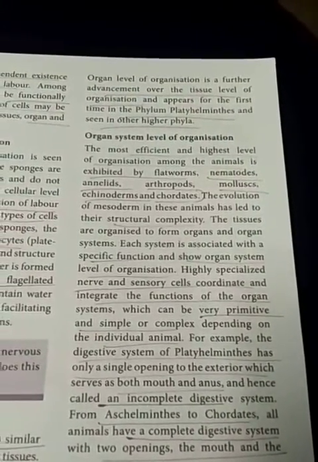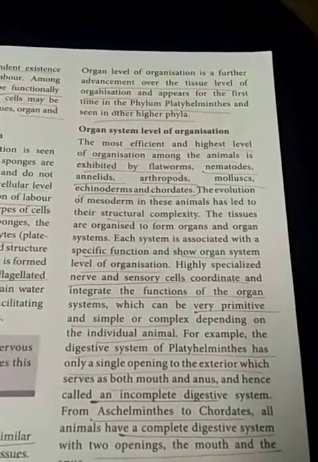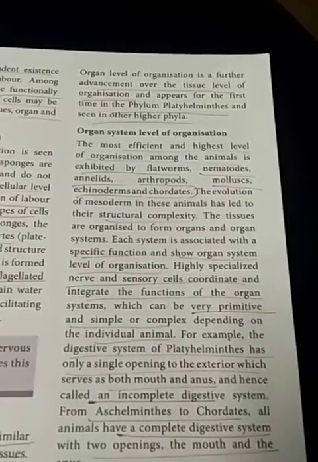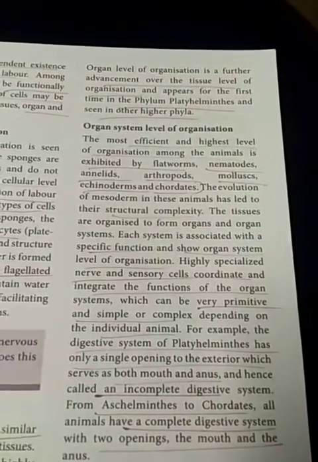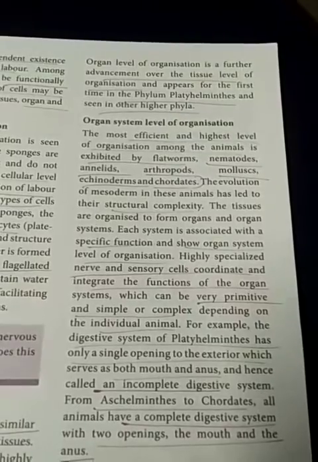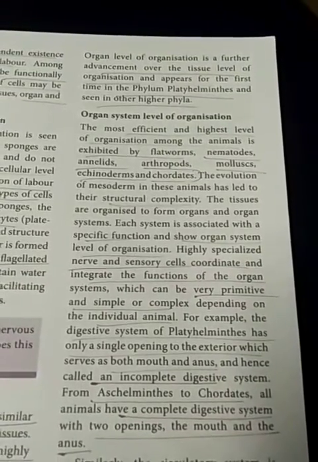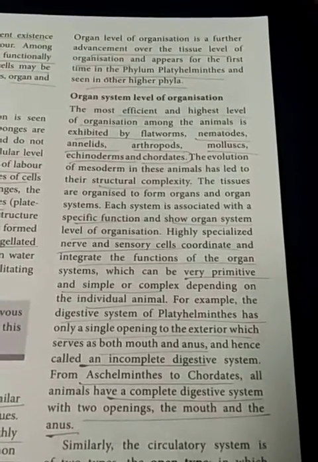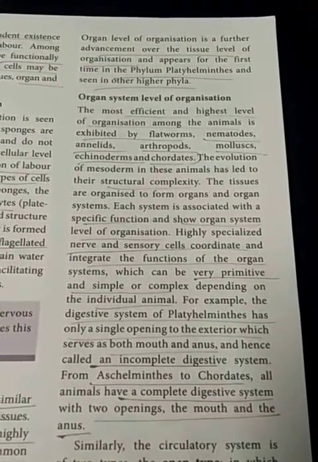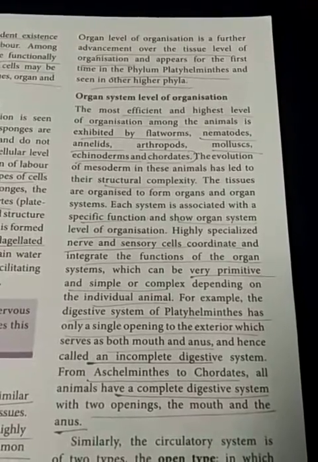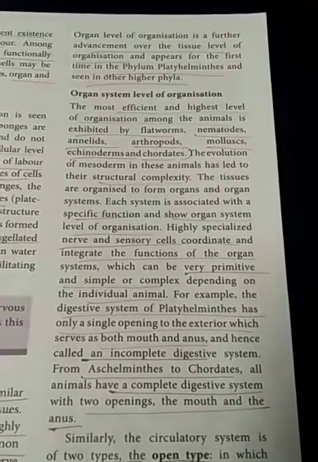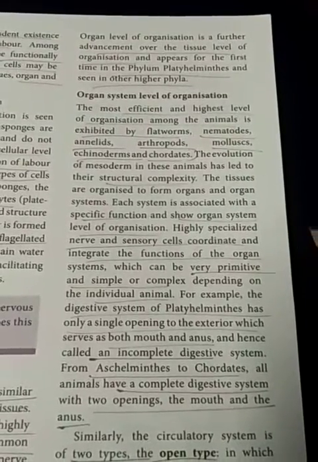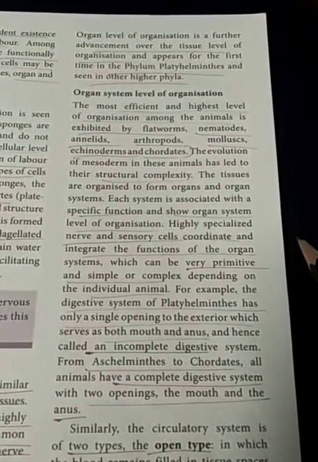We have said tissue level, for example, phylum Cnidaria. Like that, organ level example, phylum Platyhelminthes. Already we know that all the multicellular metazoans are divided into 35 phylums. From those 35 phylums, 11 phylums are important, and we are going to discuss those 11 phylums. So phylum Cnidaria is tissue level. Phylum Porifera, example sponges, is cellular level.